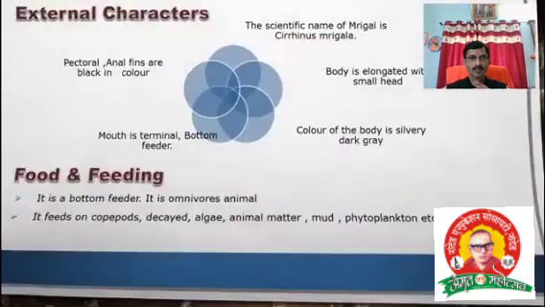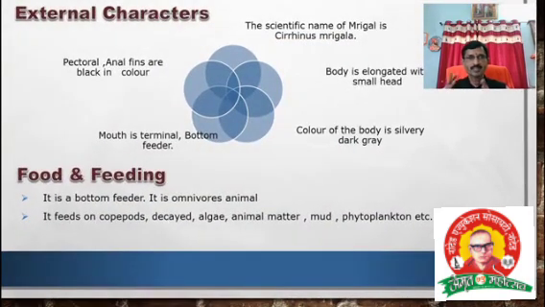Okay. Then the next aspect, the external characters of mrigal. First point, it is a freshwater fish. The scientific name of mrigal is Cirrhinus mrigala.